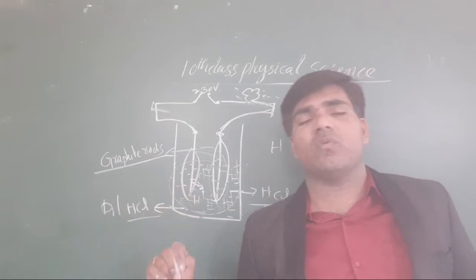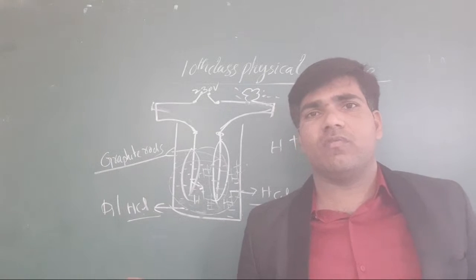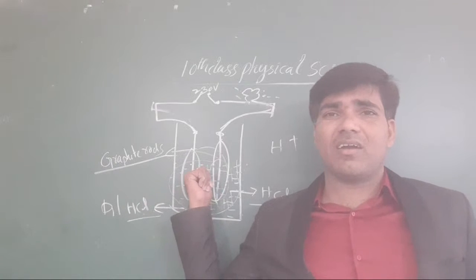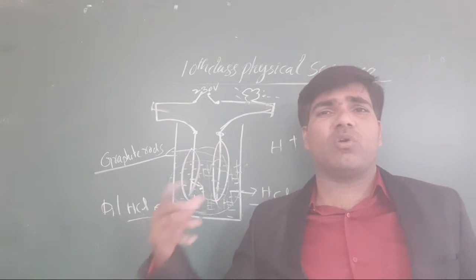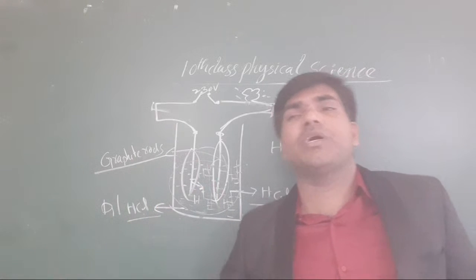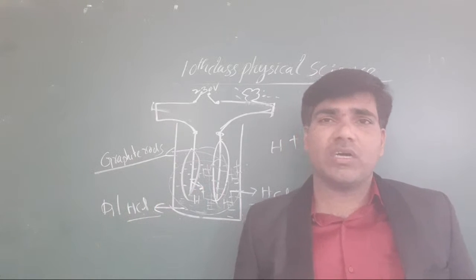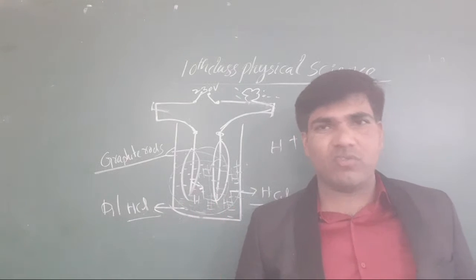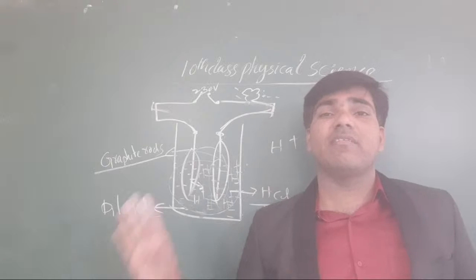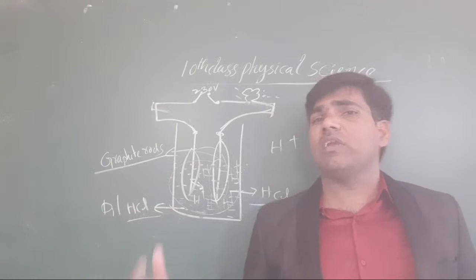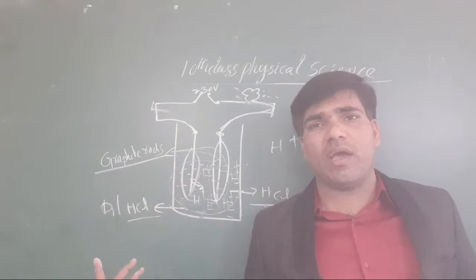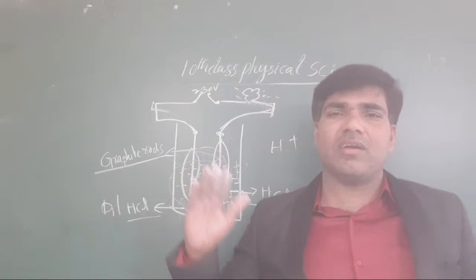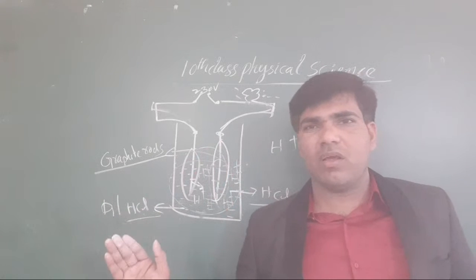A substance which partially allows the current through it, or allows it when somewhat of energy is provided to the substance, is called a semiconductor. Understand, all of you? If it does not allow the current, it is called an insulator. Which means when you take a solution with no ions, the current does not pass through it. If it contains ions, the current passes through it. Okay, clear or not, all of you?